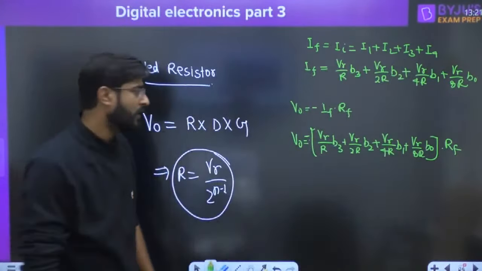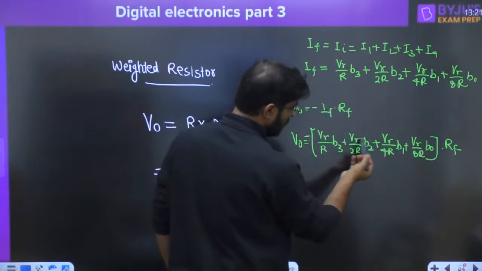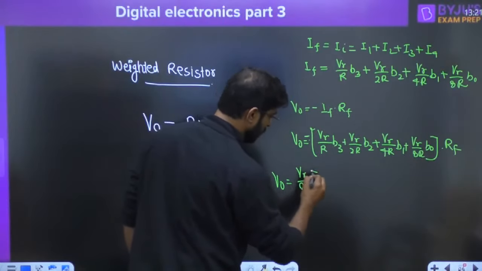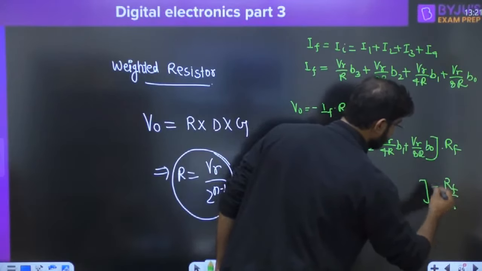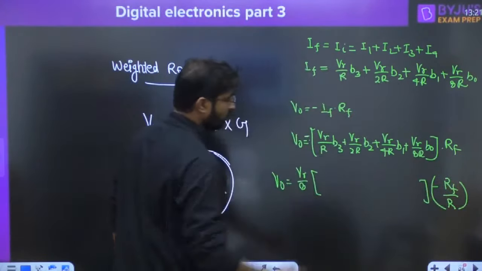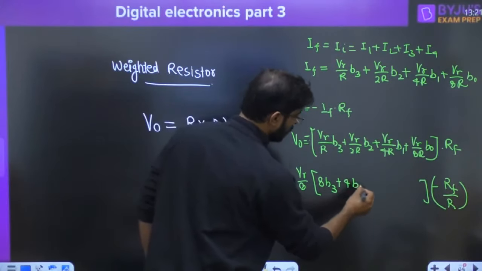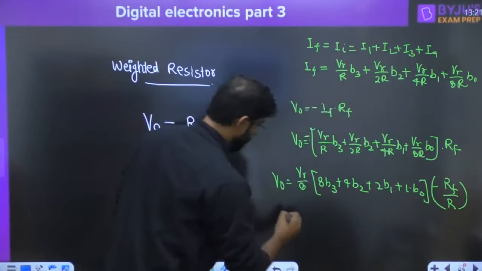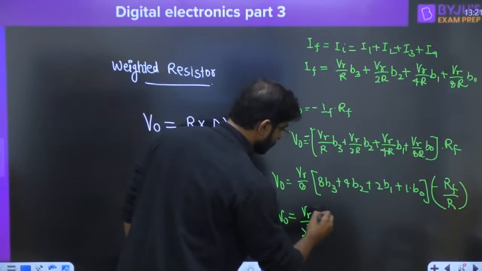Now V naught equal to, I am taking VR upon 8R as common, and here I am writing minus RF upon R. R also I am taking common. So here you will get 8B3, 4B2, 2B1, 1B naught.